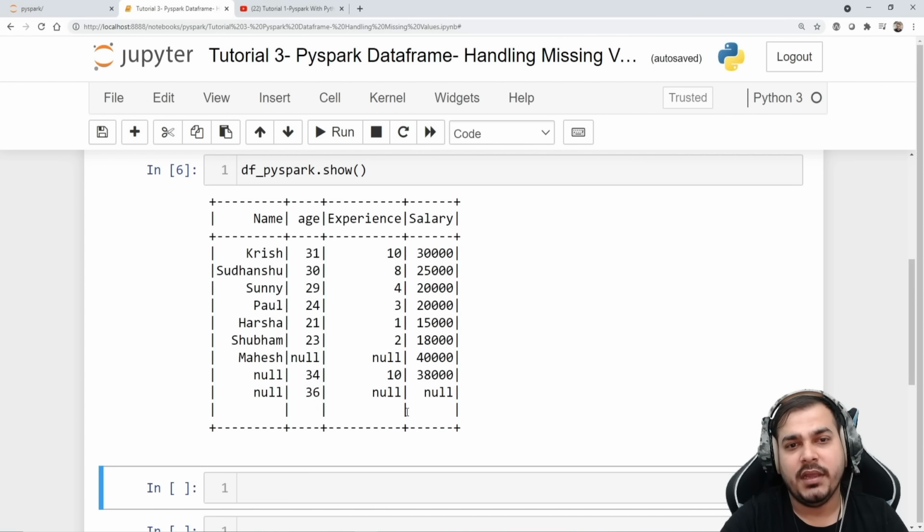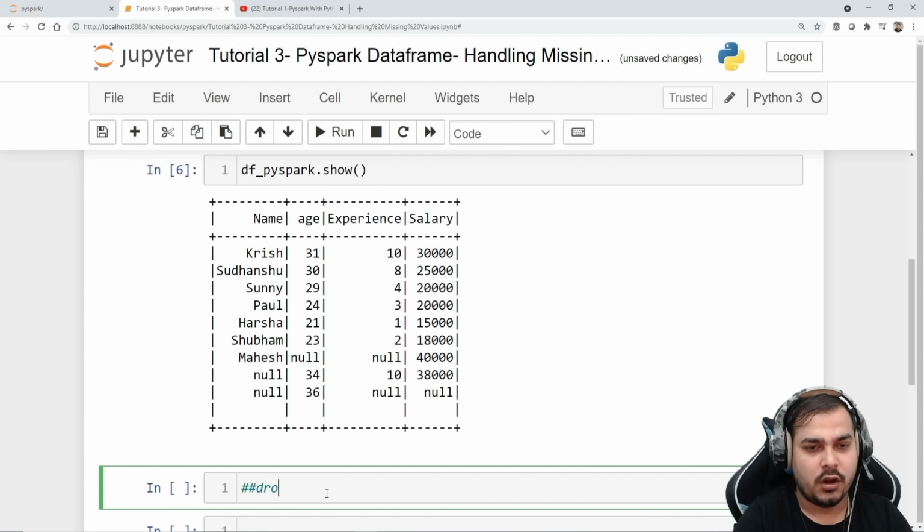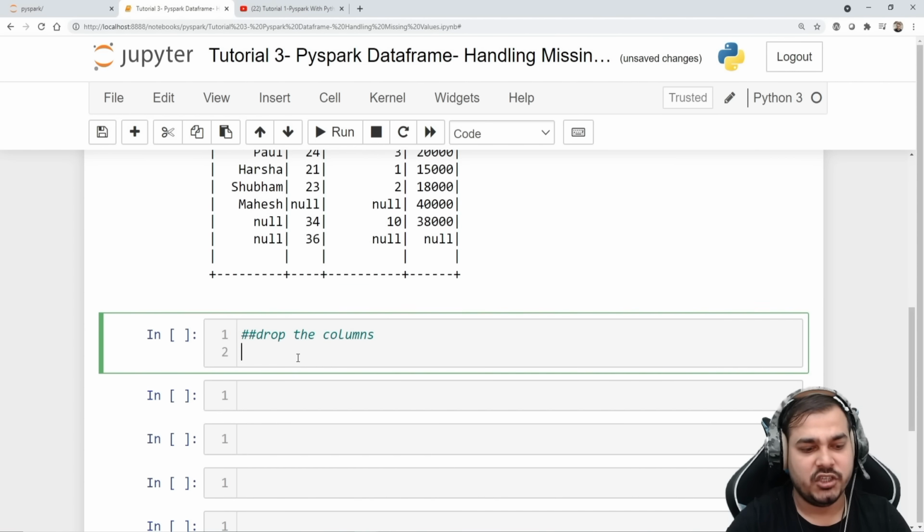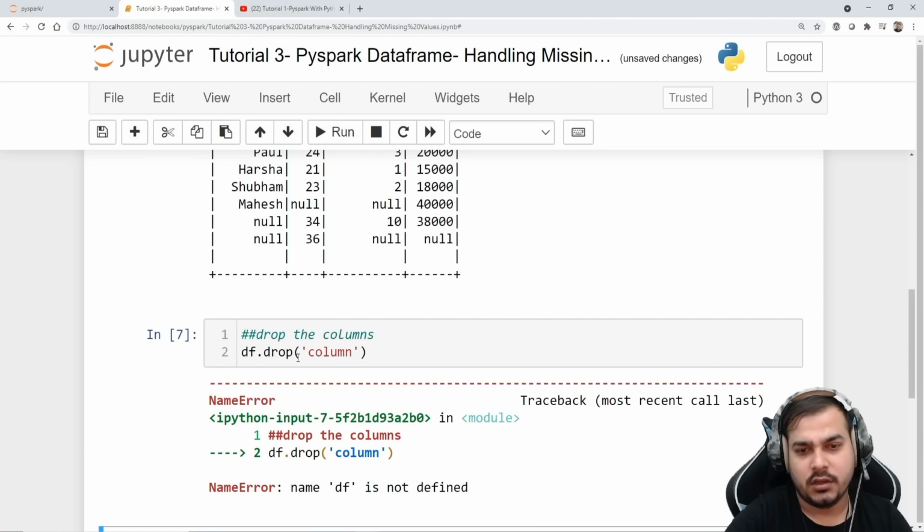Now, probably first let's start. How do we drop the columns? Dropping the columns is very, very simple, guys. Suppose I want to drop the name column, then I just use df dot drop and provide my column name like this, right? So column, right? Column name.